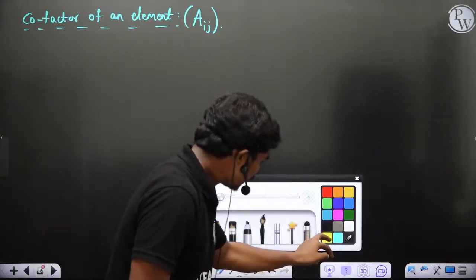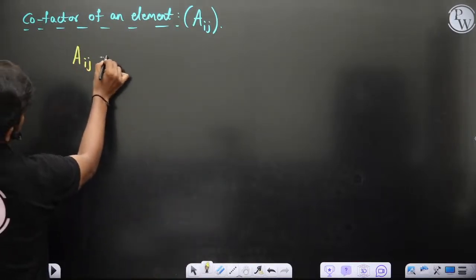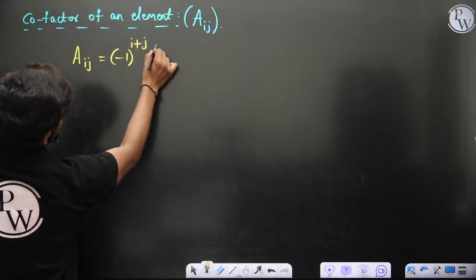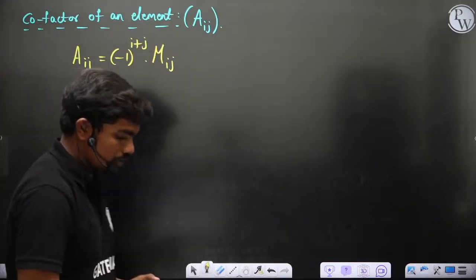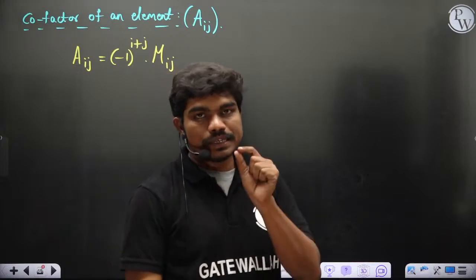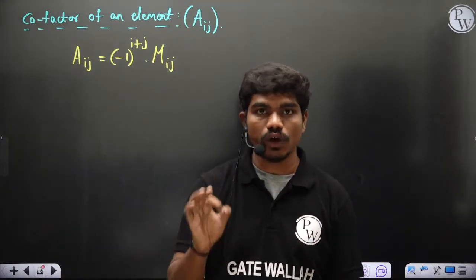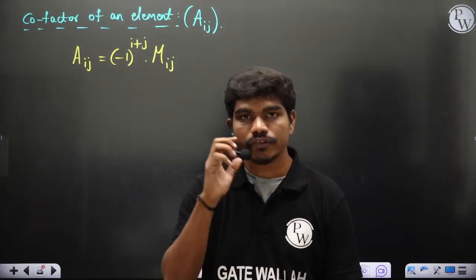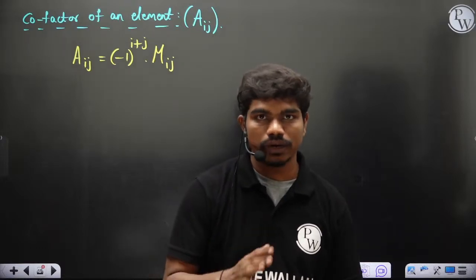Now, this Aij is defined as (-1) to the power i plus j times Mij, of course. So to the minor you get, you multiply (-1) to the power i plus j. I'm just giving you how to calculate the minors and cofactors. I'm not explaining the physical significance because if you go deep into the vectors, the stuff gets more complicated, so we are cutting it down at this point.